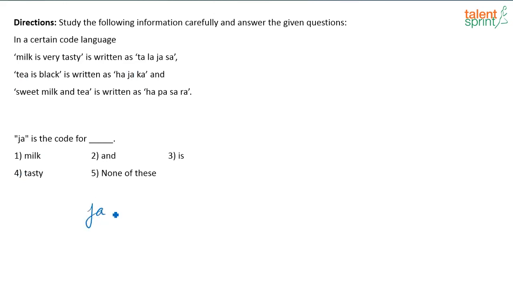Next one. JA is the code for dash. We already found that out, right? JA is the code for is. See, it is common here. Is there here. JA is common.